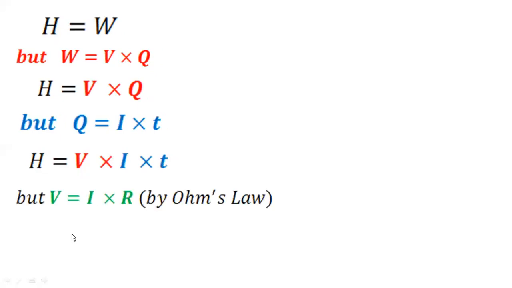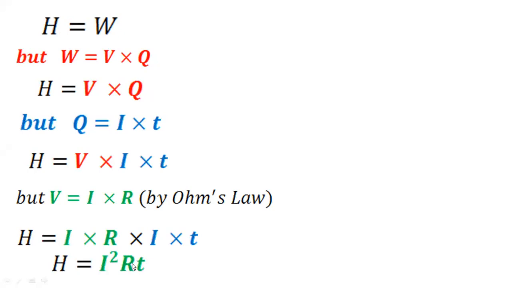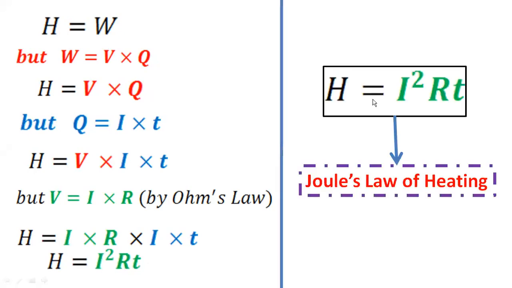So it will become I into R, and I and T remain the same. Multiplying I and I, it will become I square RT. So what is the formula I have got? H is equal to I square RT. Okay? So give me a response in the chat box. Have you understood this derivation? H is equal to I square RT. I have explained it twice. At least you should understand.